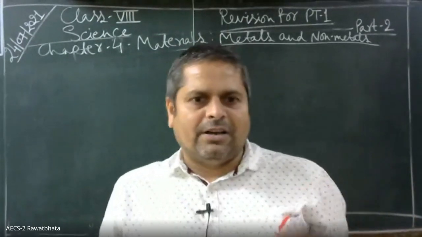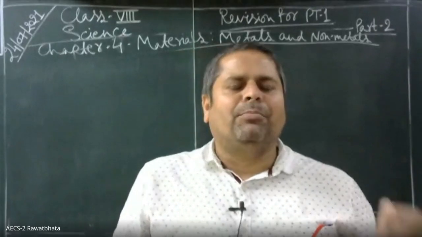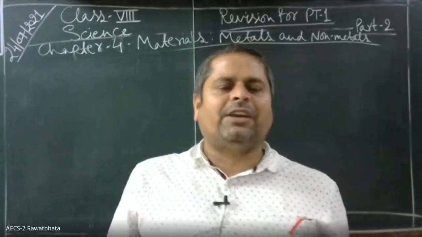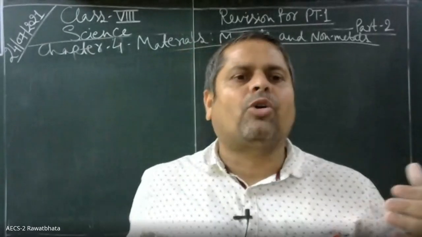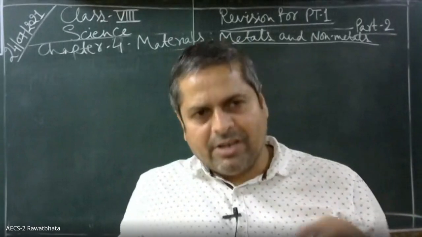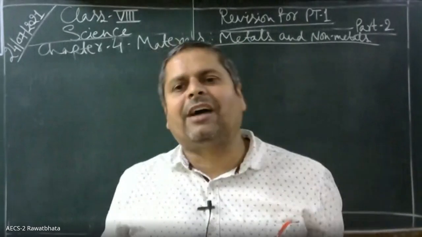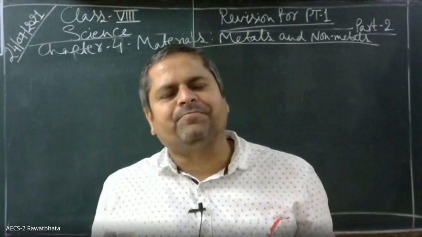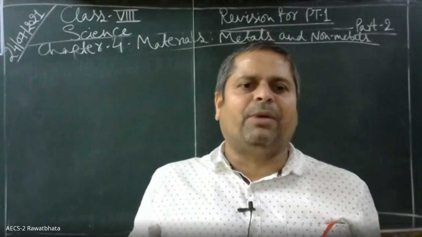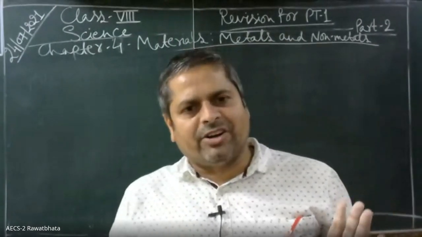Okay, children. Another property of metals is that metals can be drawn into thin wires. Like you might have seen that electrical wires are copper wires or aluminium wires. It is because metals are ductile in nature. They are ductile. That means they can be drawn into thin wires. This property of metals is called ductility.